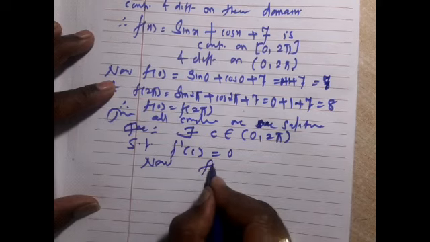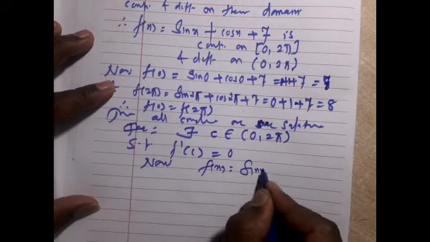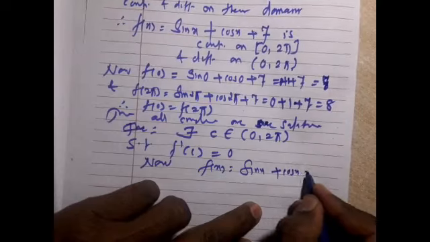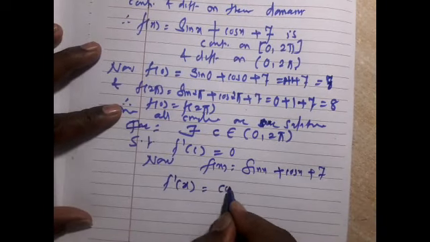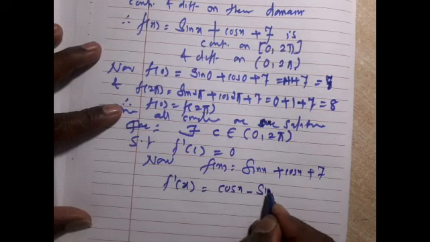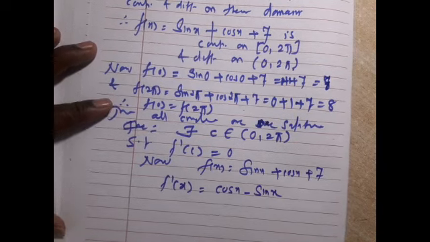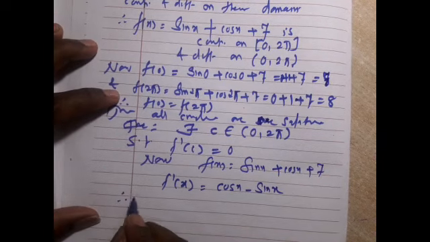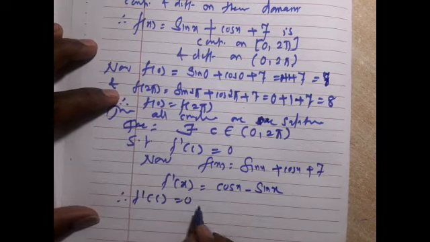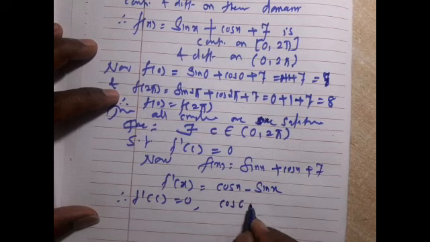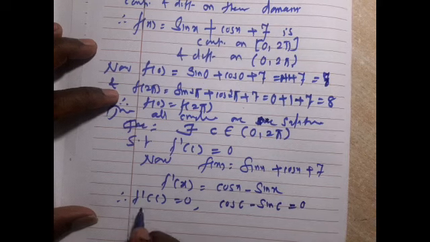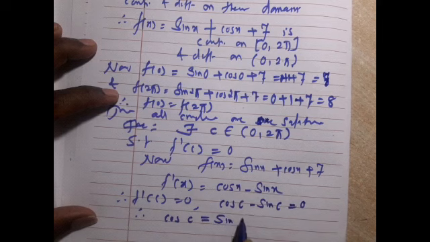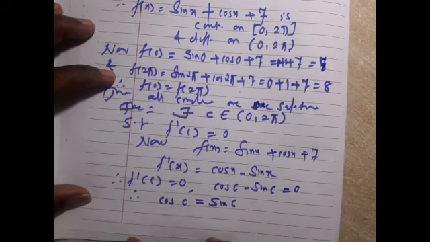Now, f(x) = sin x + cos x + 7. So, what is f'(x)? It is cos x − sin x. Therefore, f'(c) = 0, that is cos c − sin c = 0. Therefore, cos c = sin c.